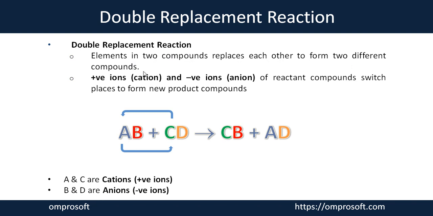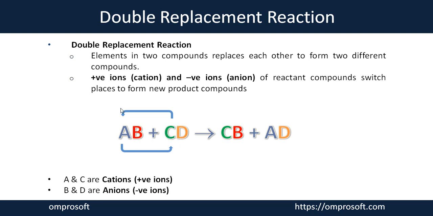different combinations of compounds. So here, as you can see in this reaction, consider AB as one compound and CD as another compound. When any compound forms, we have two kinds of ions, the positive ion and the negative ion, like cation plus anion, which get combined together and form one compound. Here the first one is the cation and the second one is the anion. So this also makes one compound.